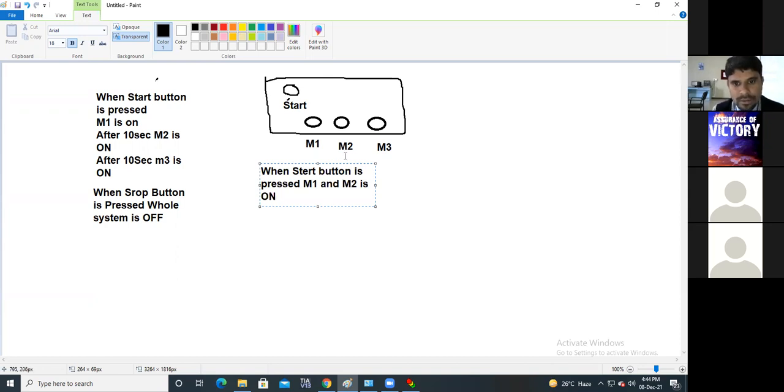Now, the second one: if any motor from M1 or M2 is off, immediately M3 turns on.